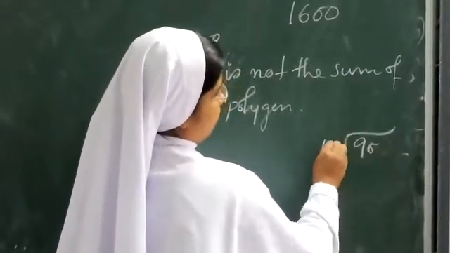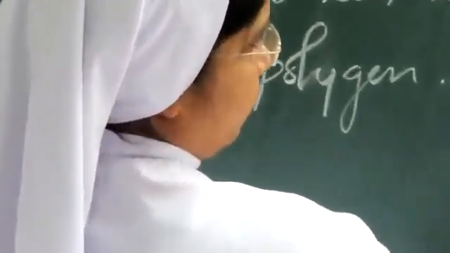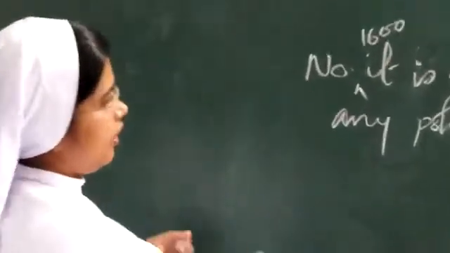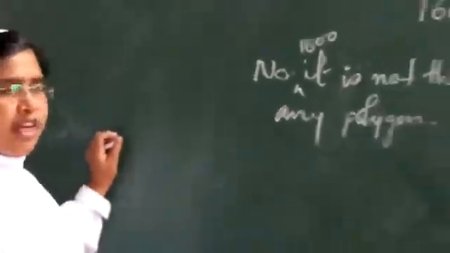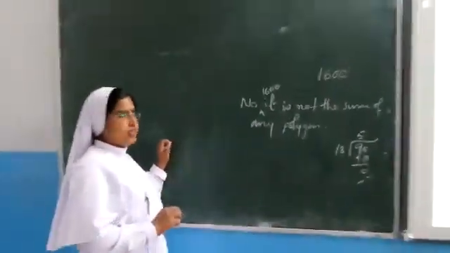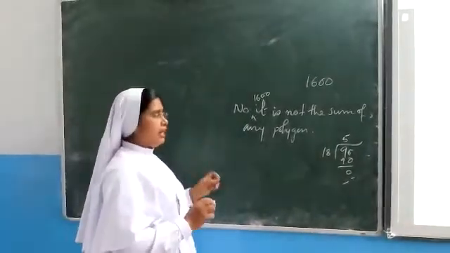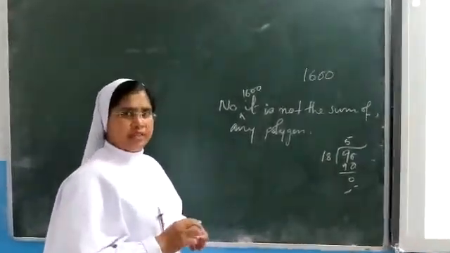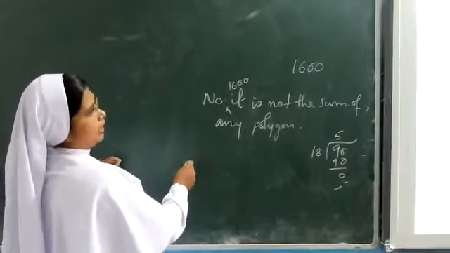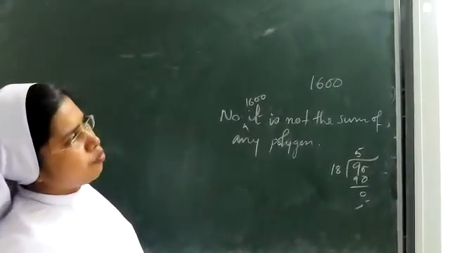So 0 will get cancelled. What will you get? You will get 5. 180 into 5 is equal to 900, or 900 can be divided with 180 and you will get the remainder as 0. So we can say that 900 is possible. What is the sum of the angles?